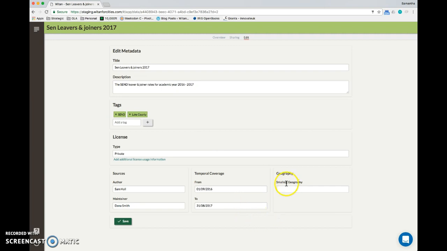And then here, it's the smallest geography. So this could be local authority, borough, or ward. But in this case, actually, it goes down to a pupil level. So I'm going to update there, and that's it. I've added more information for the users, and then it's simply clicking save.